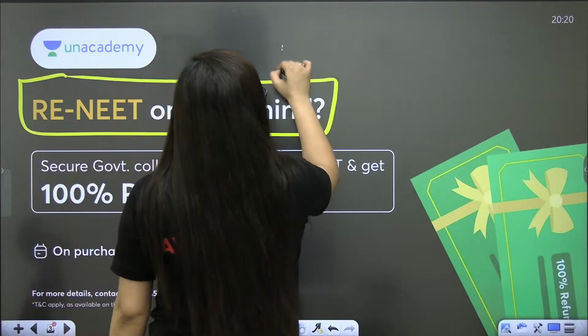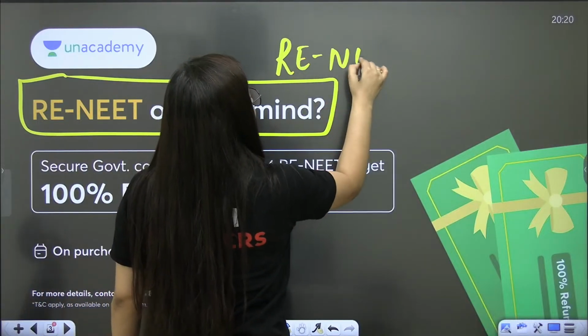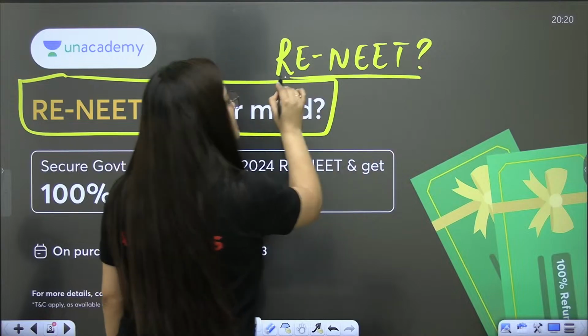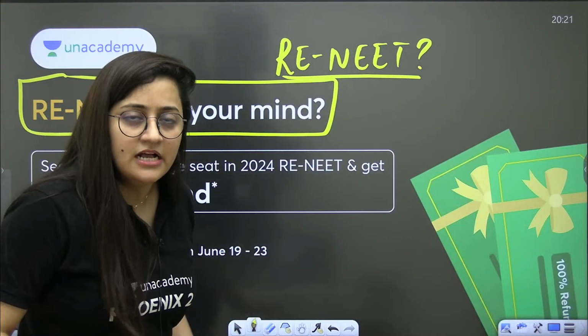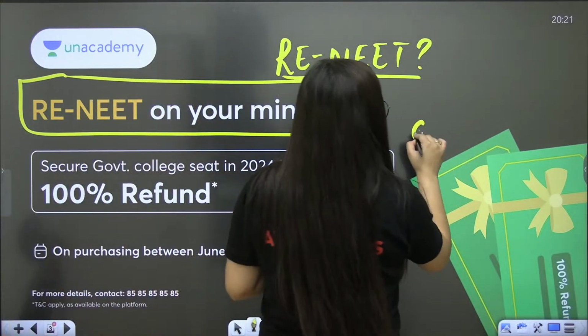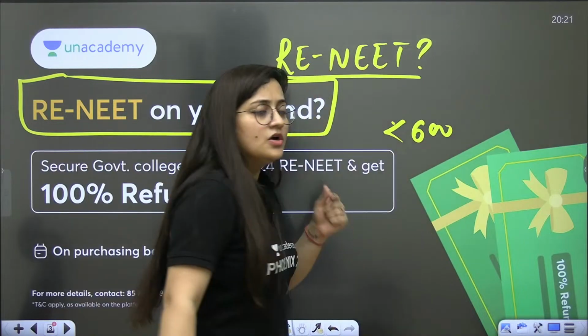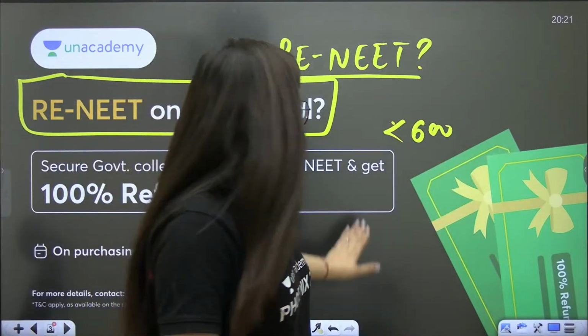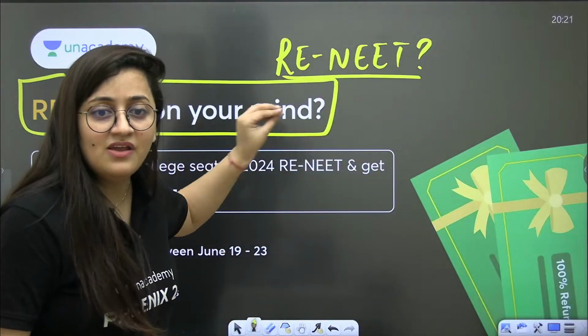I know at this point of time some students are confused. They are thinking that maybe re-NEET will occur. Especially those who are scoring less than 600 marks, they are thinking that if re-NEET occurs, they will get a chance to give the exam again and get good marks. So they are confused whether they should go for any batch or not. We have one solution for you, and I think we are the first to provide this solution to those struggling students.